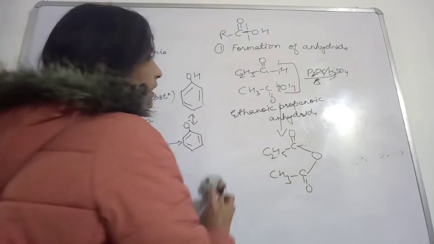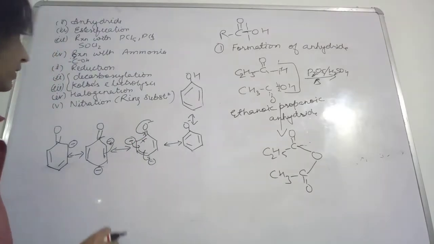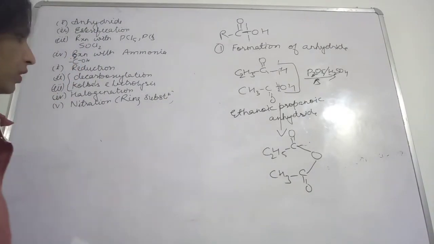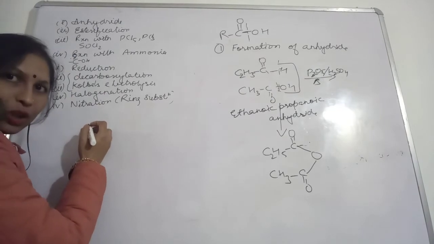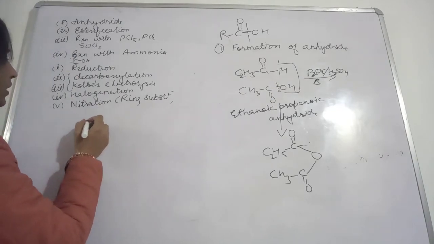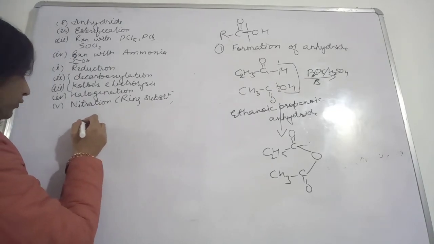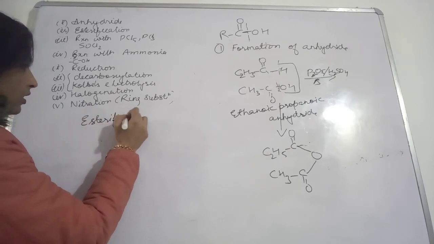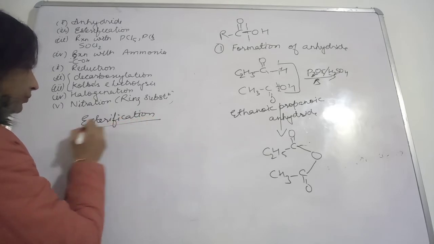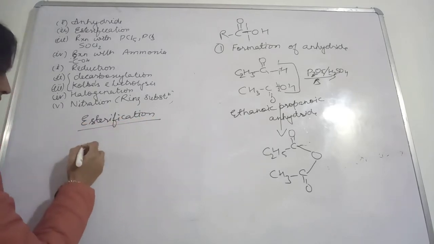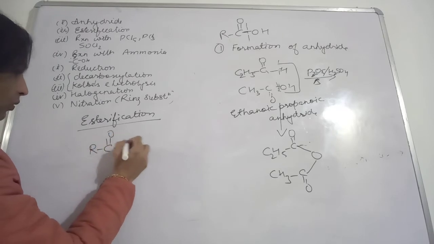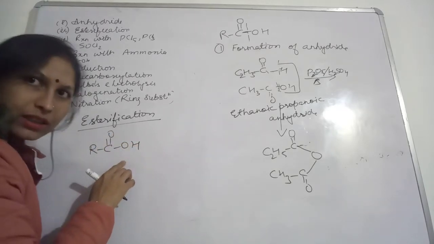Now the next is esterification. Let's learn about esterification. I'm going to show you the mechanism, a very important mechanism. Let's start. For esterification, we are going to take RCOOH. I hope you all can see this.